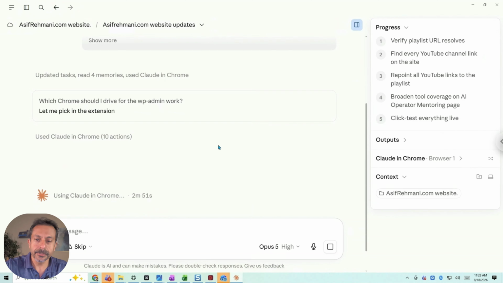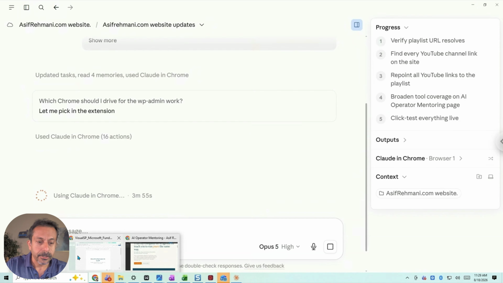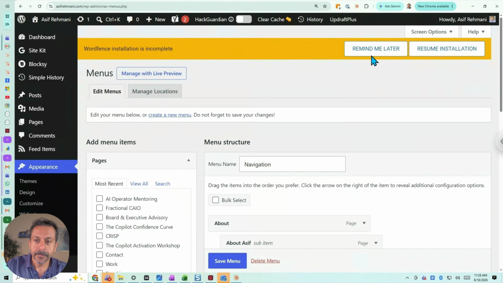And now it's still going. All right, let me show you something which is going to be pretty helpful to see that this is controlling my actual browser on my computer. So if I go to the browser and click on the one that it's controlling, this is the one where it's actually gone into my WordPress backend and it's doing certain things here.